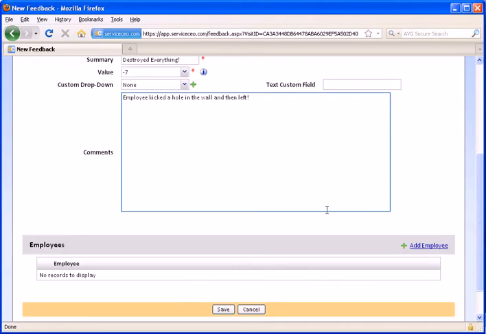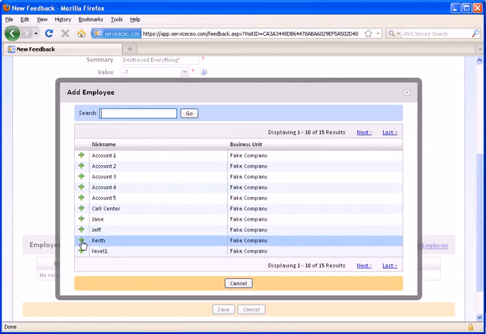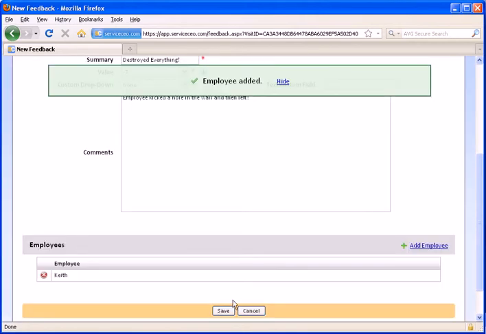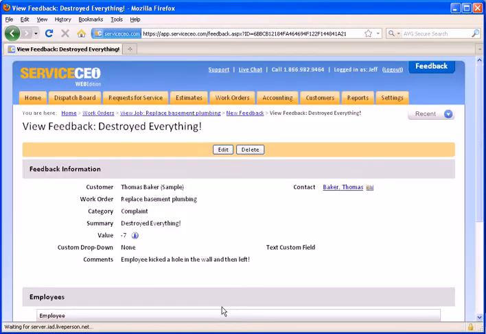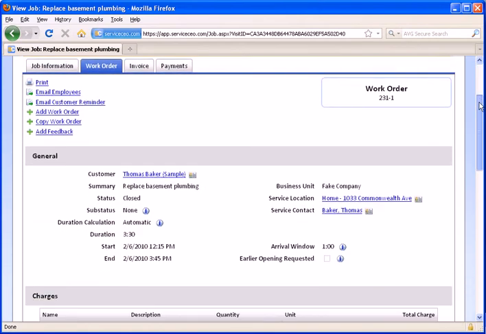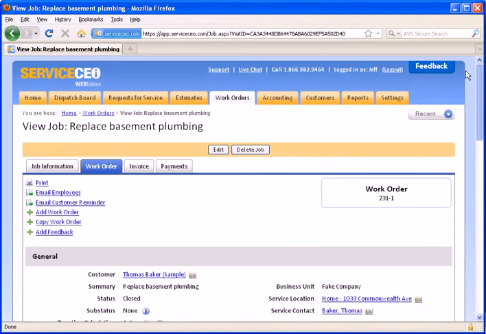You can also internally choose which employee to actually assign the feedback to. For example, here we'll assign this feedback to Keith. When we save this, we've now entered feedback on this job for the customer Thomas Baker. We can come back and see the job. Keep in mind, the feedback does not show up anywhere here on the job itself.